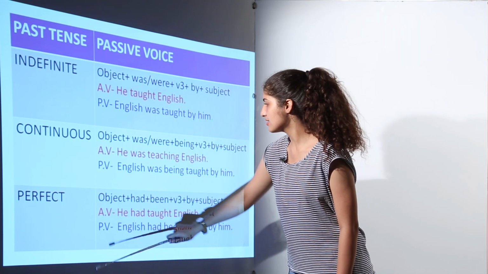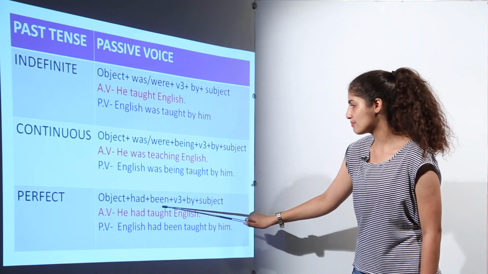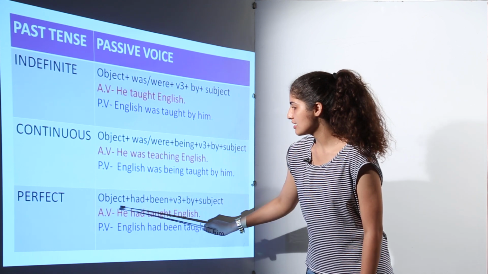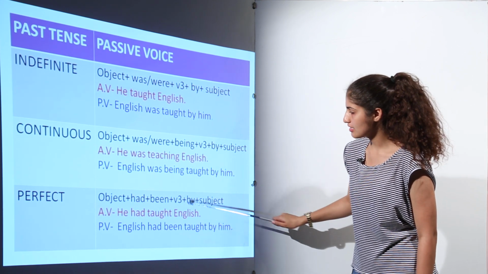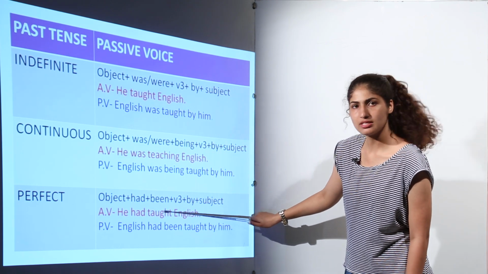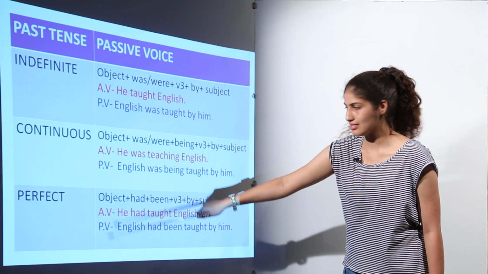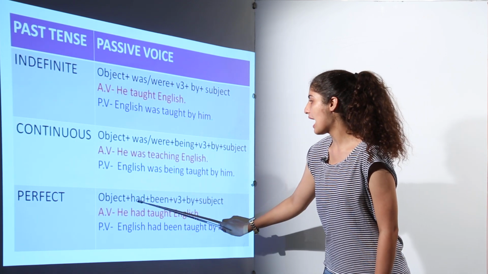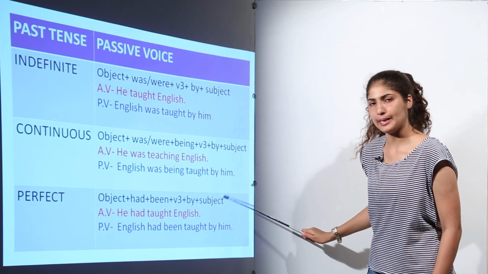Next, the perfect tense: object plus had plus been plus verb third form plus by plus subject. Since the sentence is he had taught English, here had is the helping verb in the active voice and taught is the verb third form which is used in the perfect tense. So if we follow this rule, we can say that English had been taught by him.